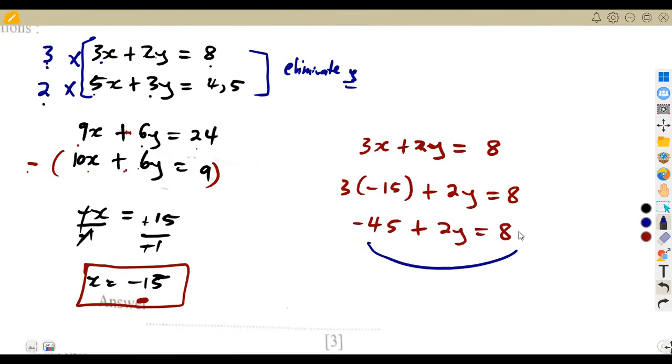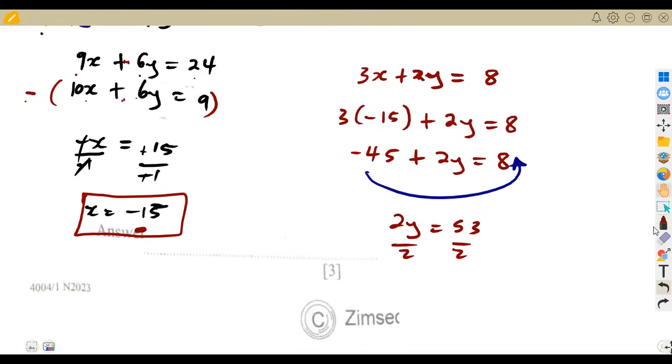All right, let us transpose the negative this side. It becomes a positive. So that's 2y is equal to 8 plus 45. If we add, we're going to have 53. All right, 53 divided by 2. So here we cancel, y is equal to 2 into 5, that's 2, remainder 1. 2 into 13, that's 6. We've got a remainder 1. So you're going to have 1 over 2, which is 26 and a half, or we can have this as y is equal to 26,5.